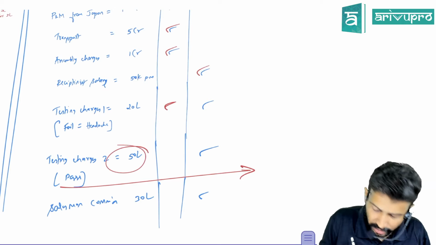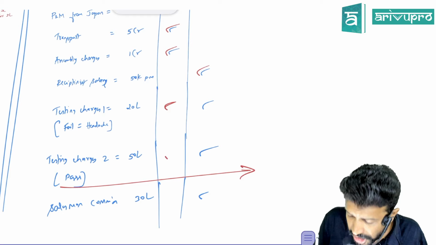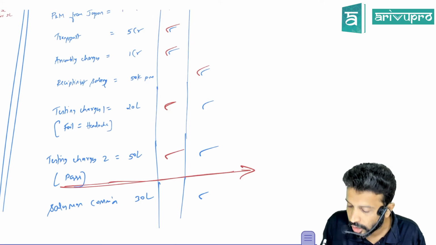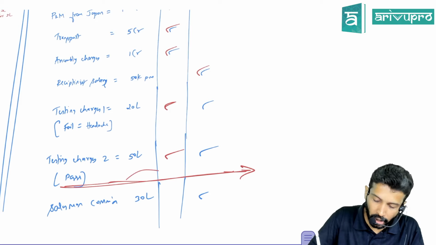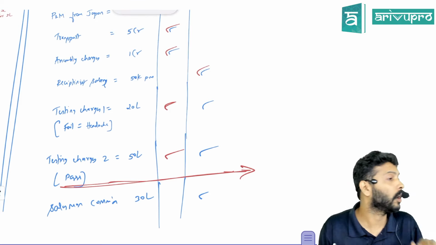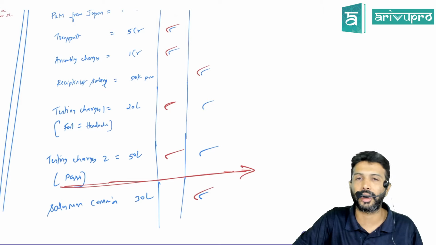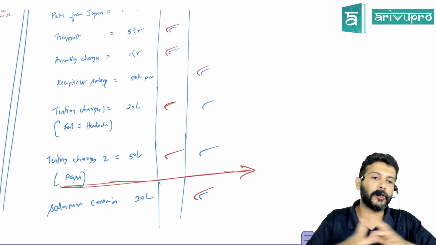So even your testing charges 2 shall be capitalized. And after incurring this, your cutoff stage is reached. Beyond this, if you incur any cost, all such cost will be transferred to where? Salesman commission and all will go to P&L. That is what we mean by DAC.